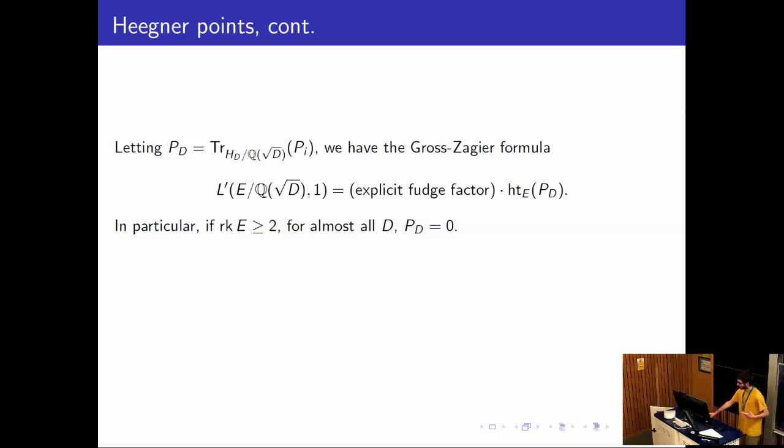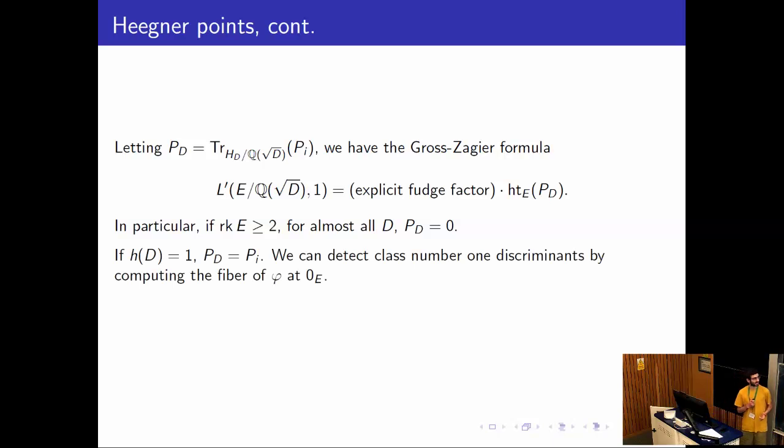And now, in the case we're interested in, the class number 1 case, the Hilbert class field is just Q(√D), the ring class field. And so there's no trace to consider anymore. And this Heegner point is just the image of a CM point on the modular curve. And so if we go backwards, we could, in theory, find those class number 1 discriminants by computing the pre-image of 0 by the modular parametrization.